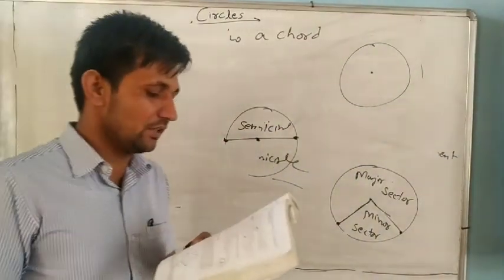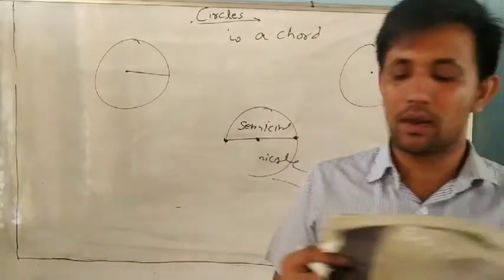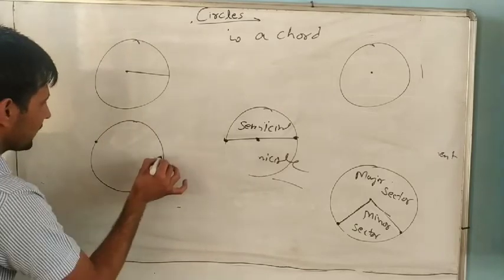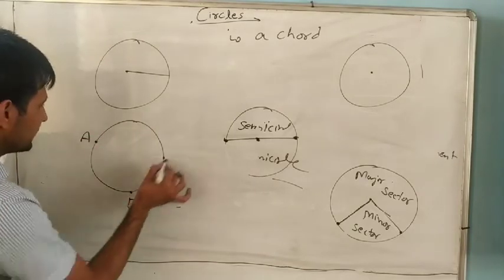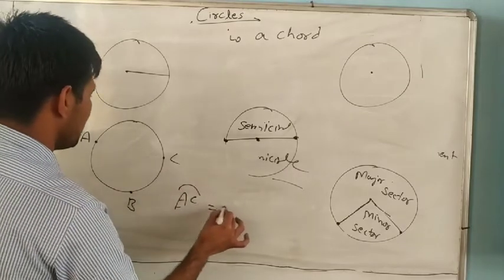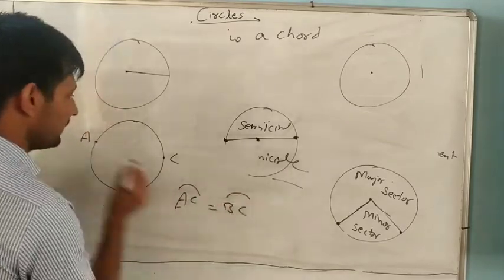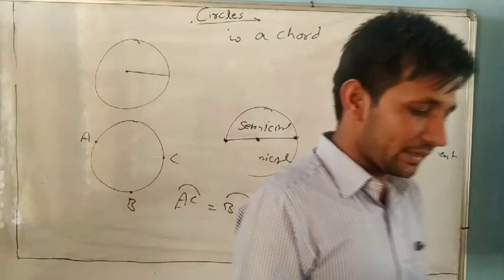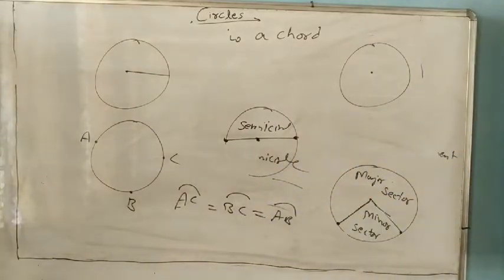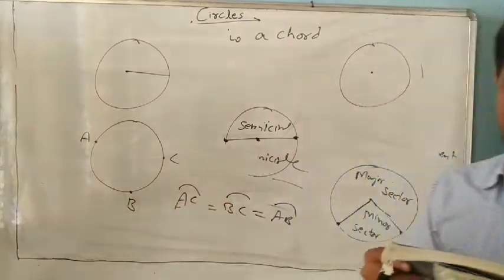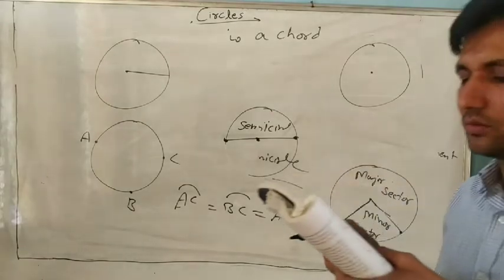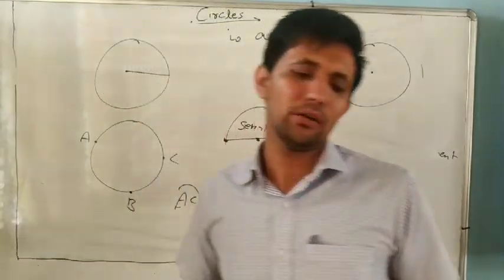Next, if a circle is divided into 3 equal arcs A, B, C, it means arc AC equals arc BC and equals arc AB. If all 3 arcs are equal, can you say that it is a major arc? False. We cannot say it is a major arc because all 3 arcs are equal. Next is a chord of a circle which is twice its radius. So do it yourself and you can ask me if you have any problem.